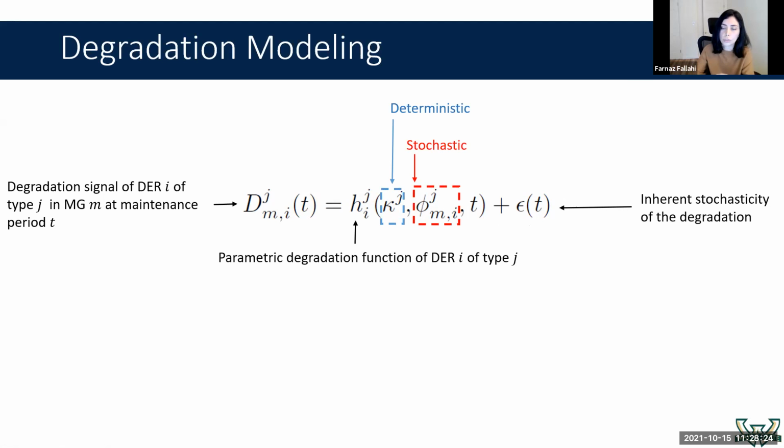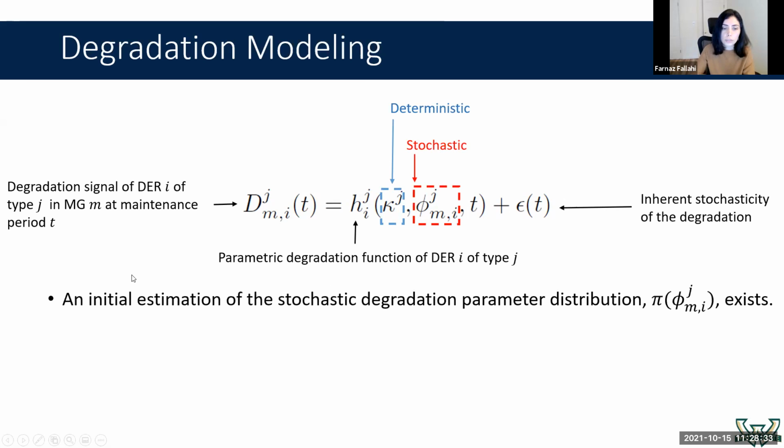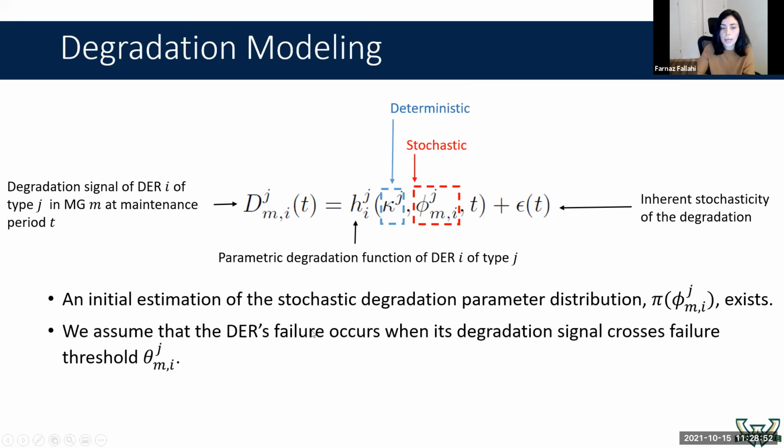On the other hand, the stochastic parameter is unknown, but it follows some sort of distributional form, like a normal distribution in some of the devices. The other assumption is that we know this deterministic parameter, but the stochastic parameter is unknown. So through some historical data, we can obtain some initial estimation of this stochastic degradation parameter distribution, which we call P. And we just name the failure threshold of this unit theta.